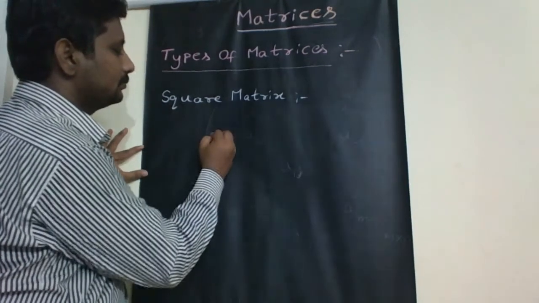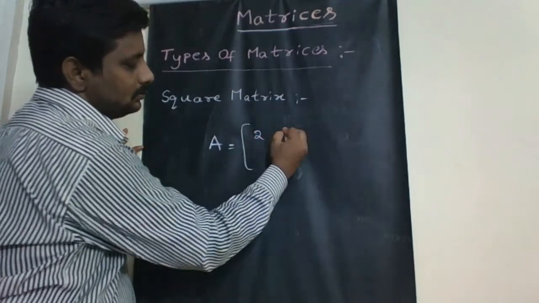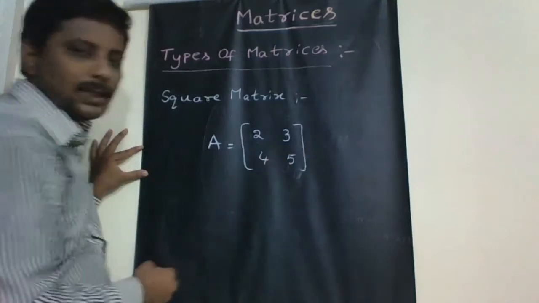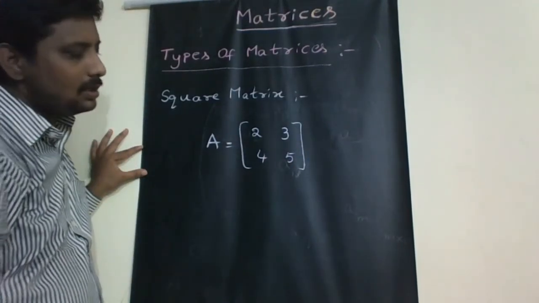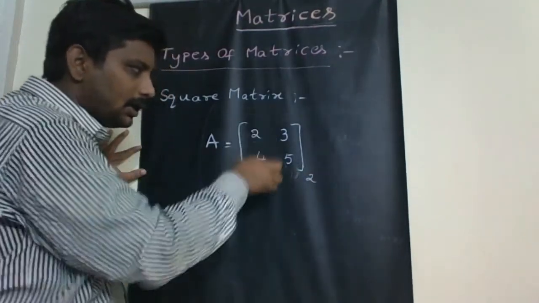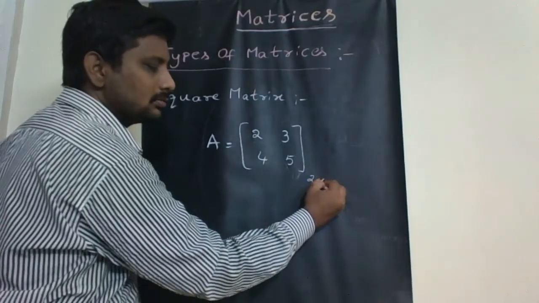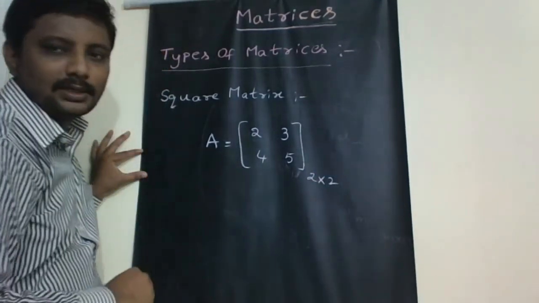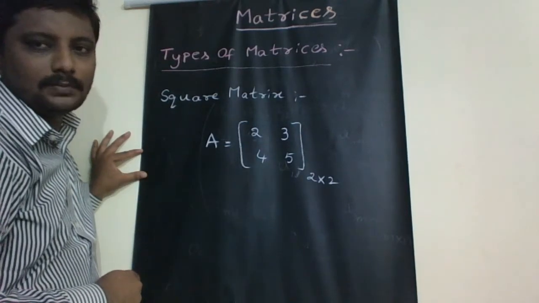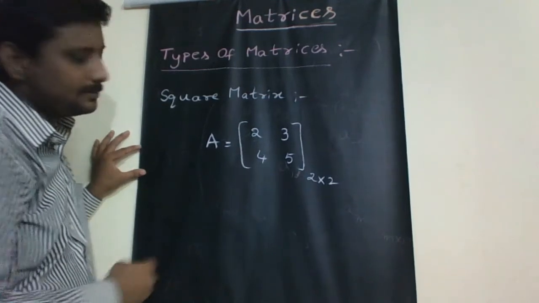Suppose A is the matrix of 2, 3, 4, 5. Here the number of rows is 2 and the number of columns, that means vertical lines, is 2. So the matrix has order 2 by 2. Here the number of rows and columns are equal, so the matrix is called a square matrix.